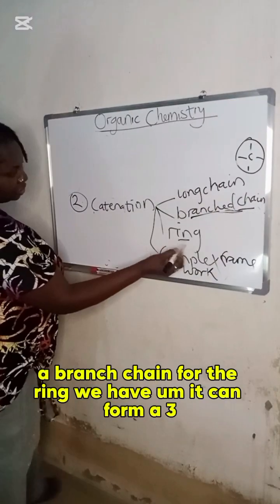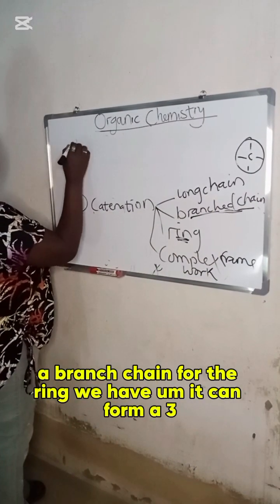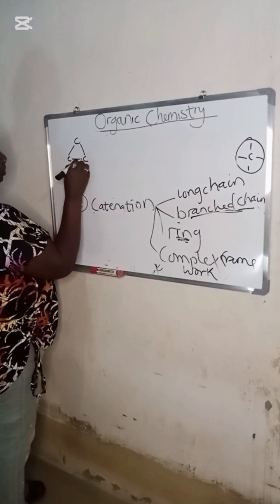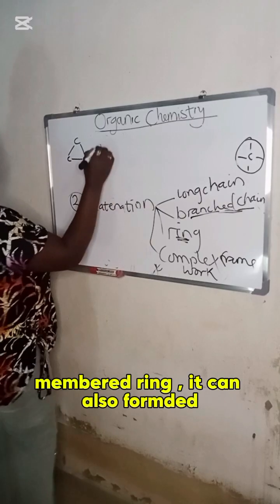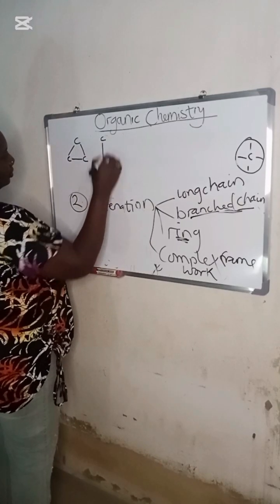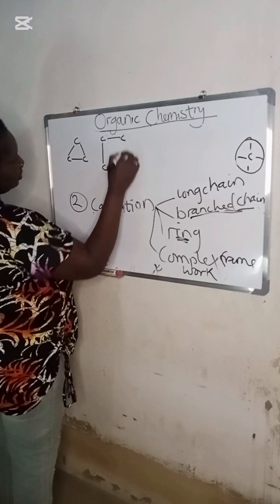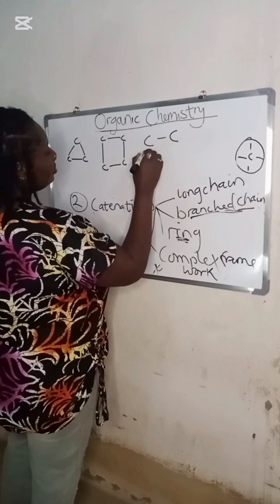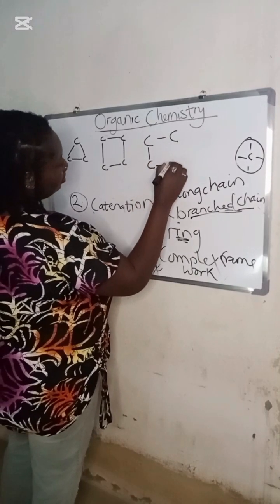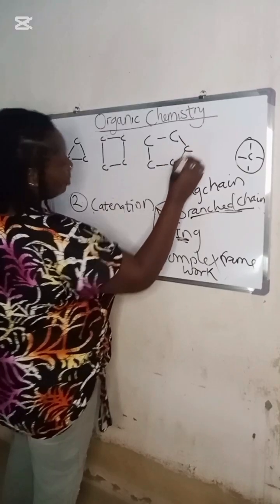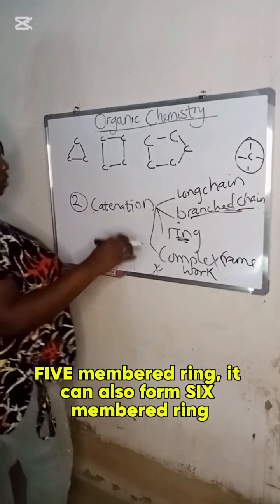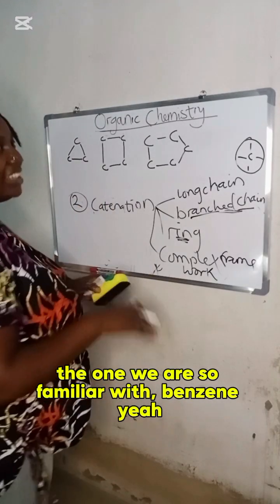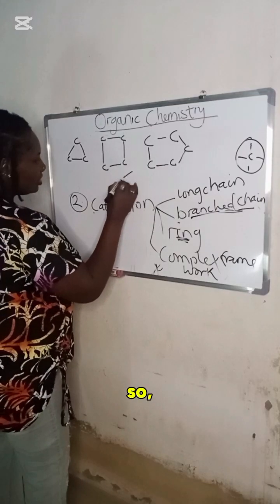For the ring, it can form a 3-membered ring. It can also form a 4-membered ring. It can also form a 5-membered ring. It can also form a six-membered ring, the one we are so familiar with, benzene.